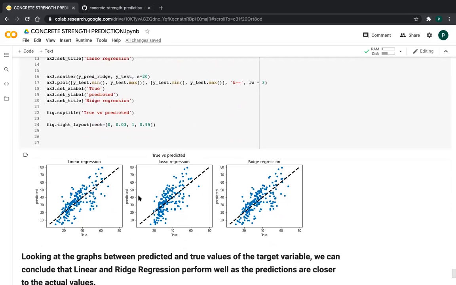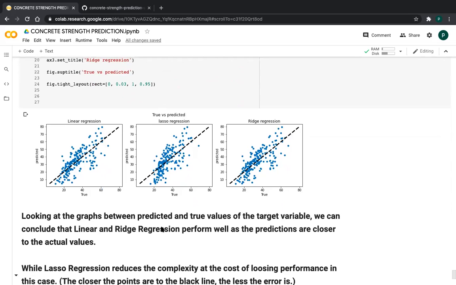Looking at it, friends, linear regression fits correctly. Lasso looks like it fits correctly too, friends. But see, what I observed is that with regard to the values of the target, we can conclude that linear and ridge regression perform well, because compared to lasso regression the distance is less, friends.